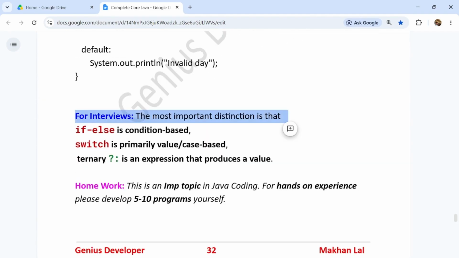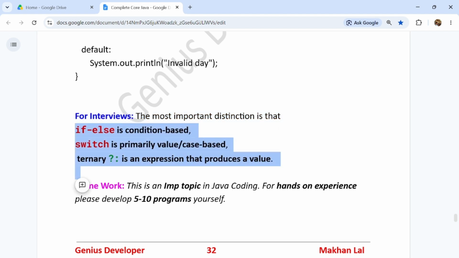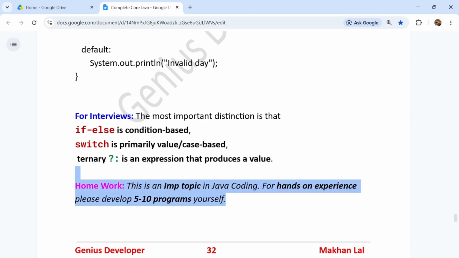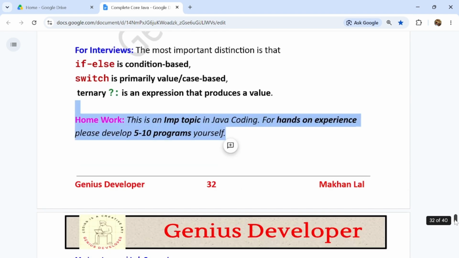For interviews, we should understand the difference between these three, guys. If else is condition based, switch is primarily value and case based, guys. And ternary is an expression that produces a value, guys. This is the difference between the three. Sometimes the interviewer asks about it, guys. This is a very important topic, so for hands-on experience please develop 5 to 10 programs yourself, guys.